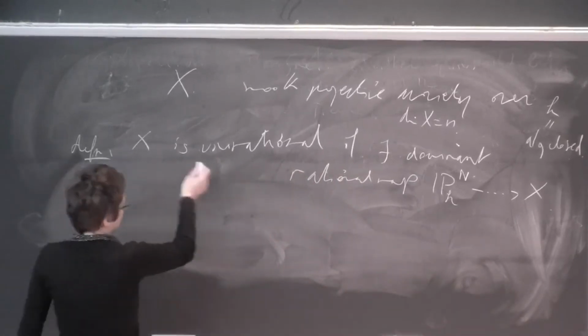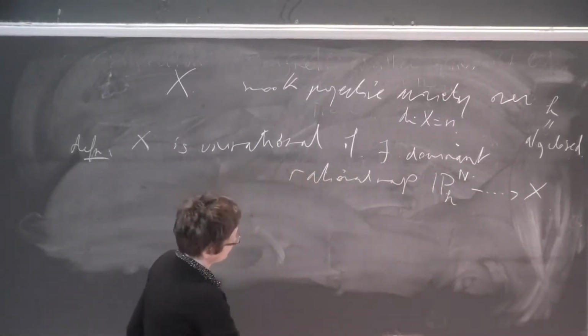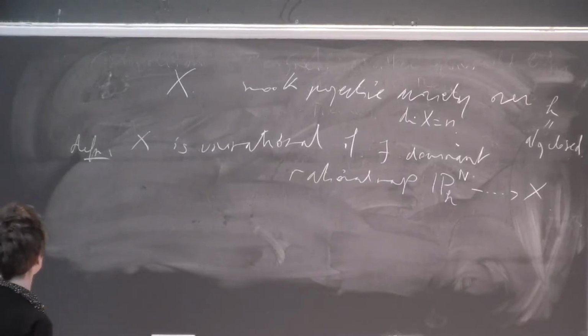So in that case, this dominant rational map will be generically finite.